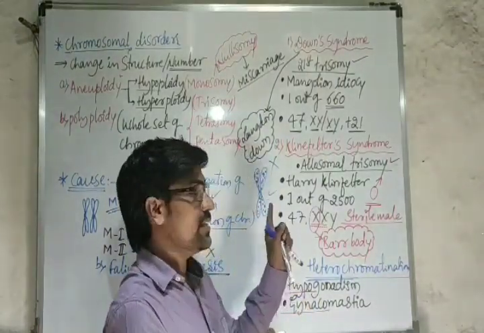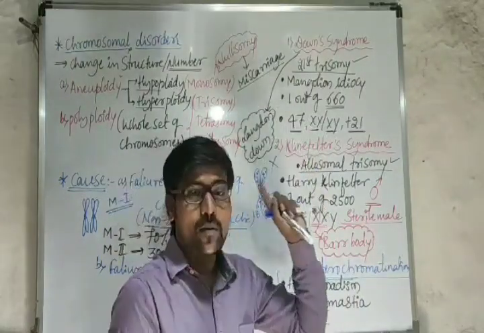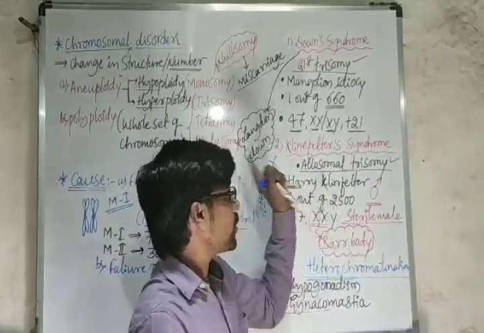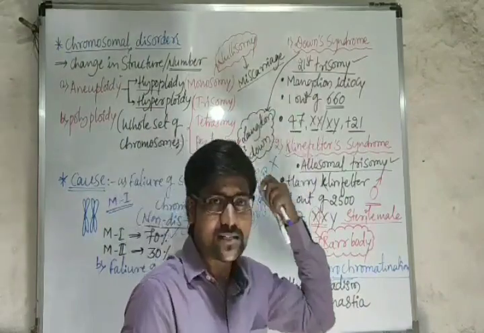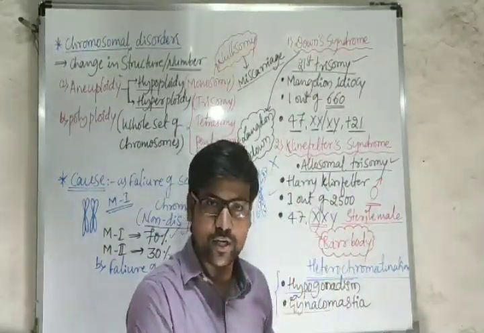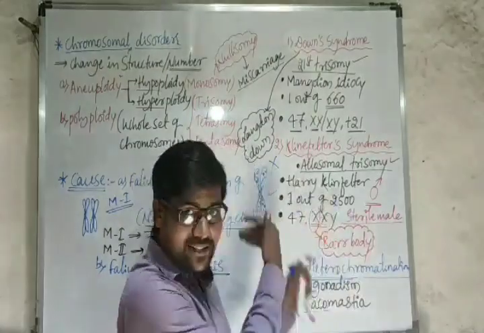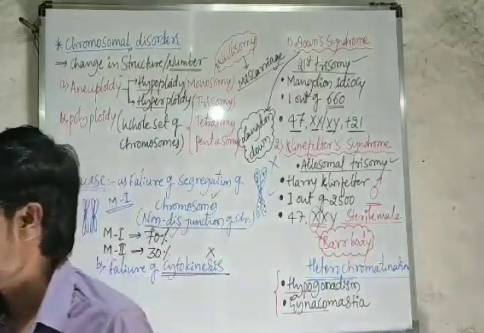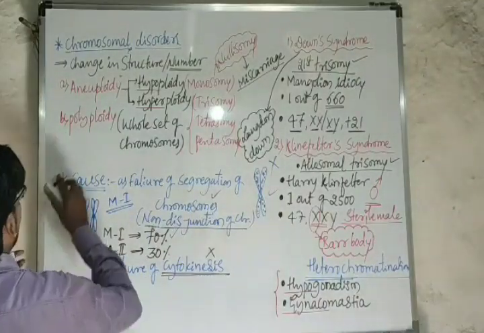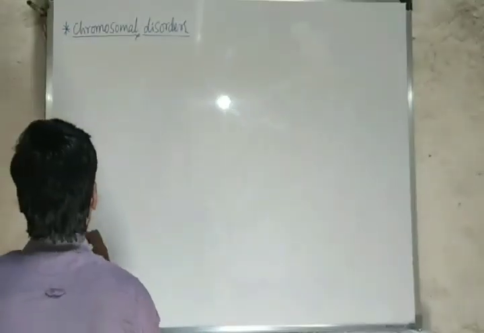And in Klinefelter syndrome, this is an allosomal trisomy, and that one is autosomal. Both are trisomy conditions here. So next, if we consider the other syndromes here, and third one, if we consider